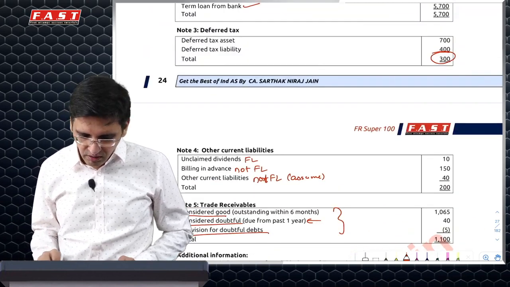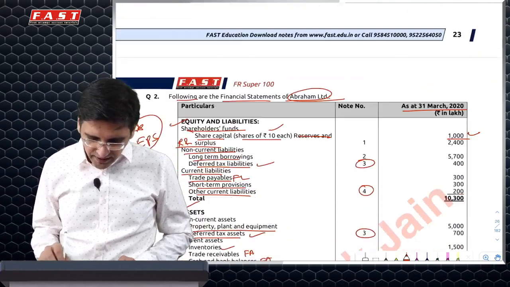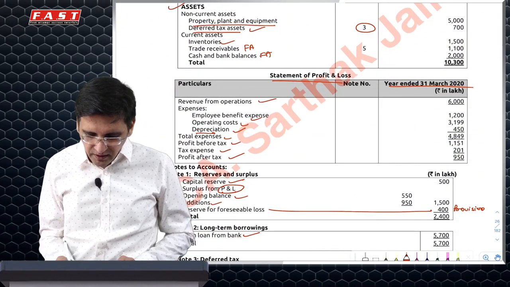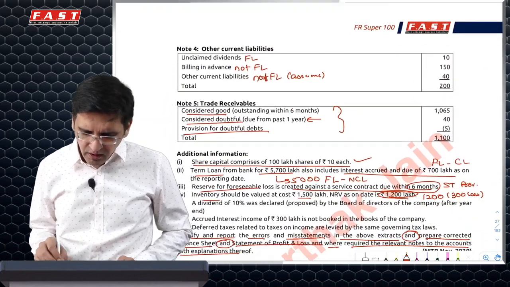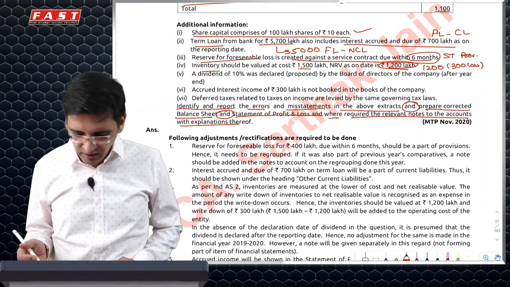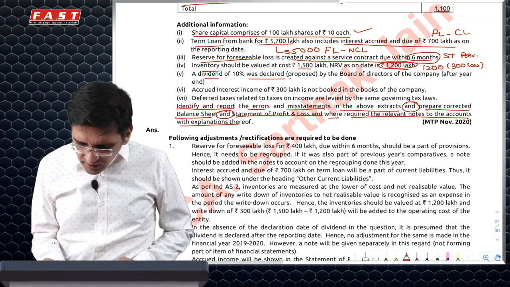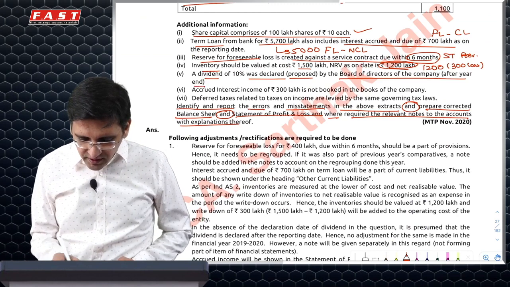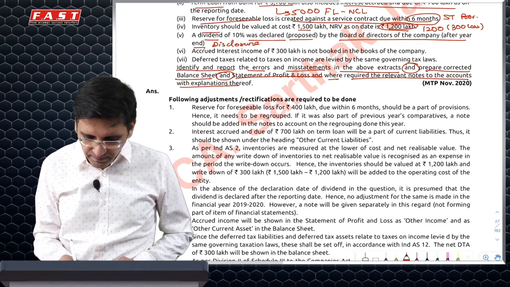Where do you book this loss? P&L, do we have a line item for it? If not, you can add it separately or add it as a part of operating cost. Simply in the answer, usually Institute will put it as changes in inventory, 300 loss. Dividend was proposed after the year end, so you will have to just add a disclosure and give a note that we will not account it.